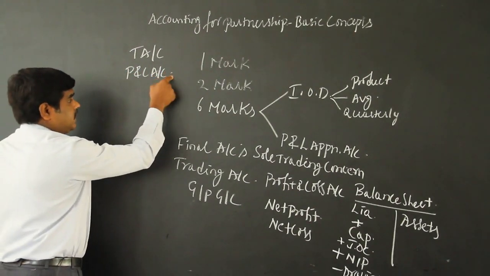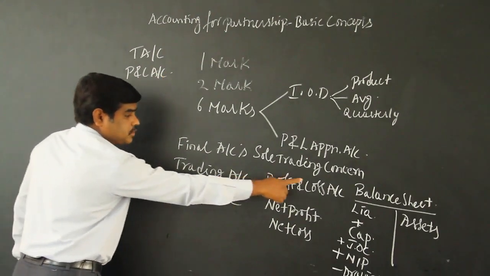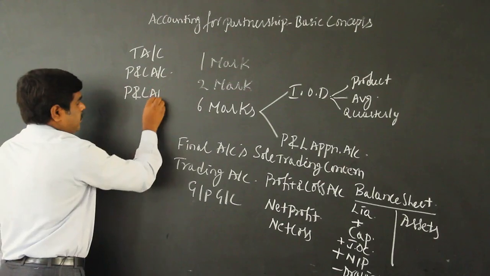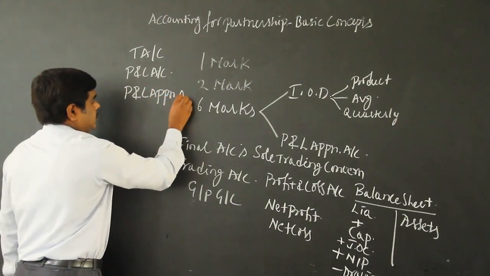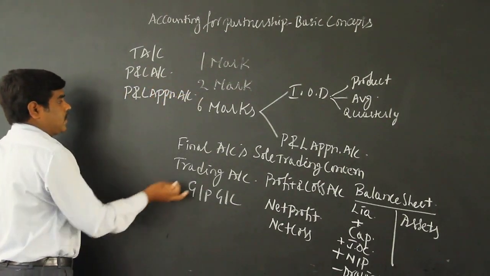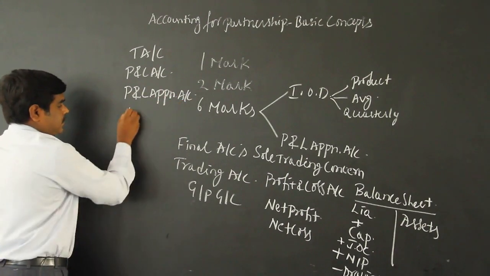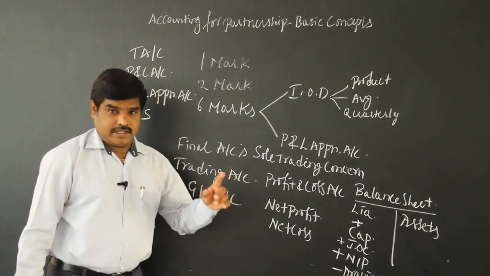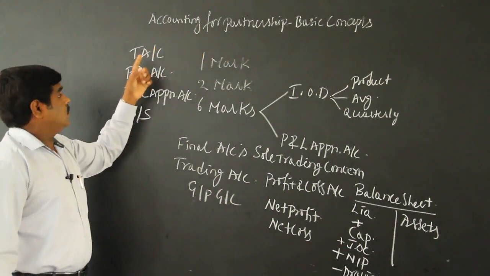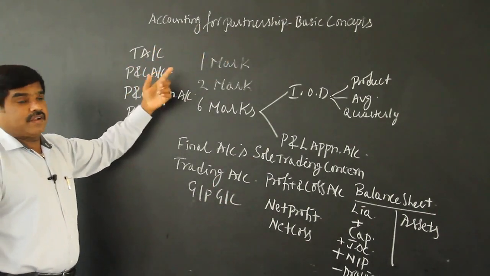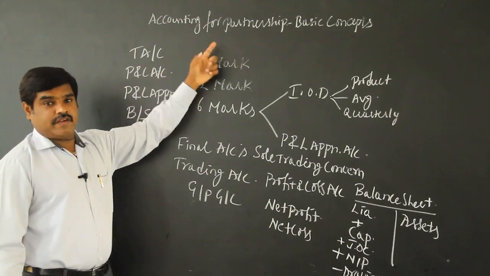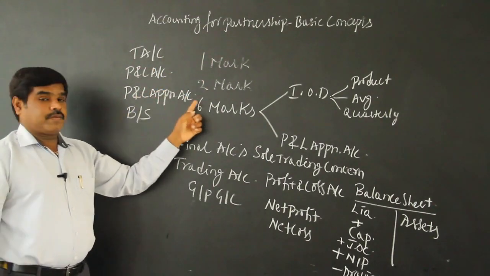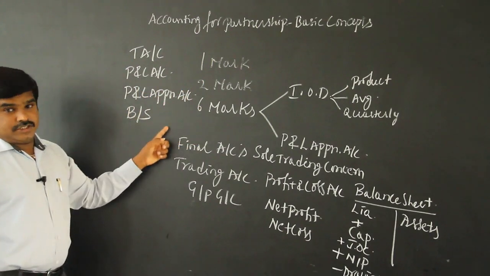After finding the net profit, before preparing the balance sheet, one more account is prepared, called the profit and loss appropriation account. After that, we prepare the balance sheet. If it is a manufacturing concern, there is also a manufacturing account.